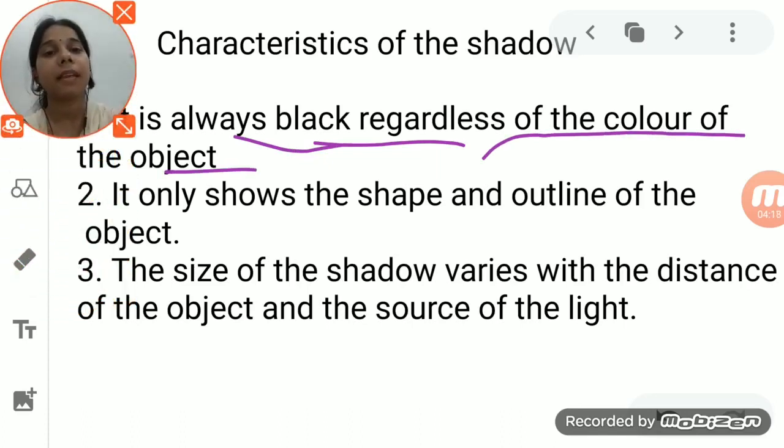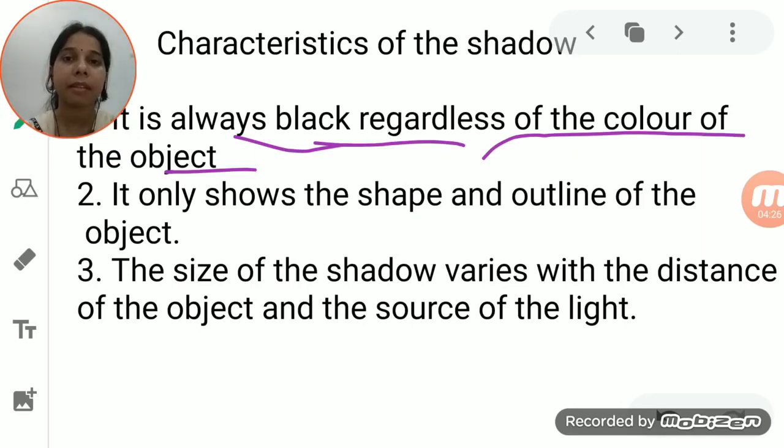The second thing is that it shows the shape and the outline of the object. While seeing the shadow, you can guess the person, but you cannot say that it is exactly this person. By seeing the shadow, you are not able to recognize the particular object. So why is it so? It is because it shows the shape and the outline of the object only.